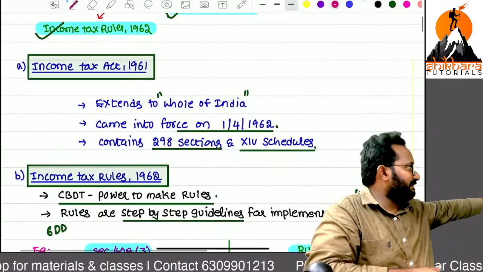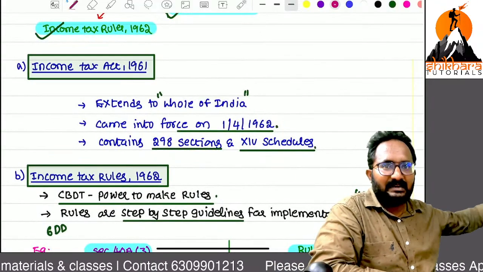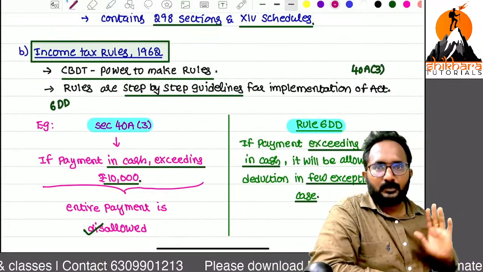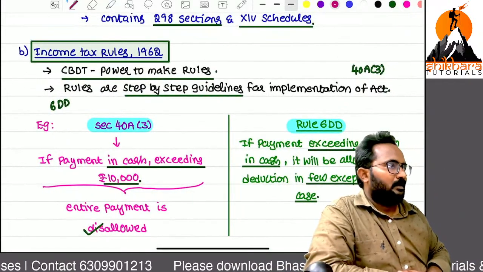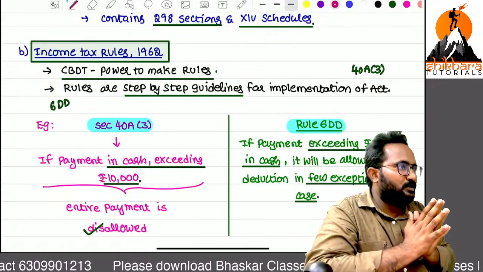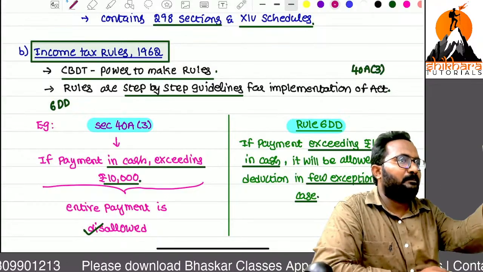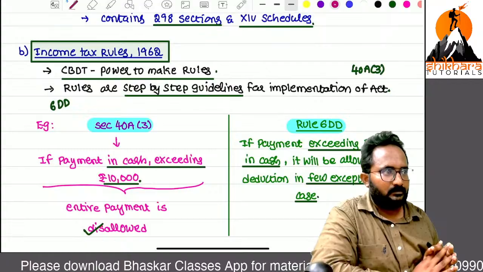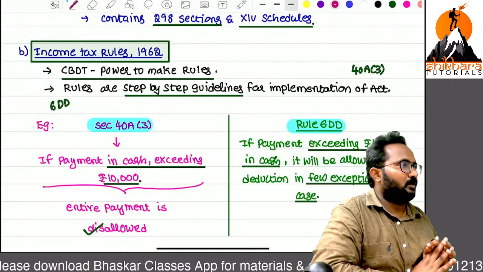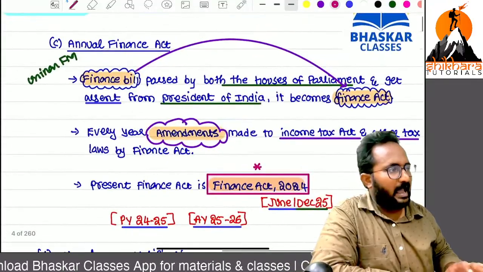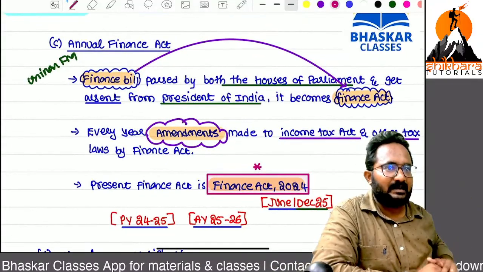Income Tax Act 1961, I think you don't have any doubts. It is a clear point. Rules related, remember that example. What is that example? Cash. Sir, what is the main agenda for issuing the rules, ma? For proper implementation or proper administration of the Act. Who can release the rules, ma? CBDT. It's over.